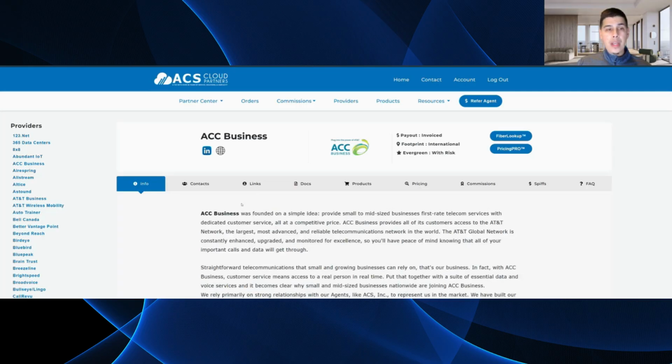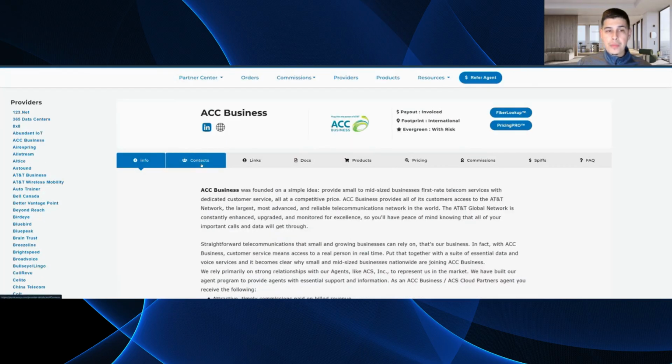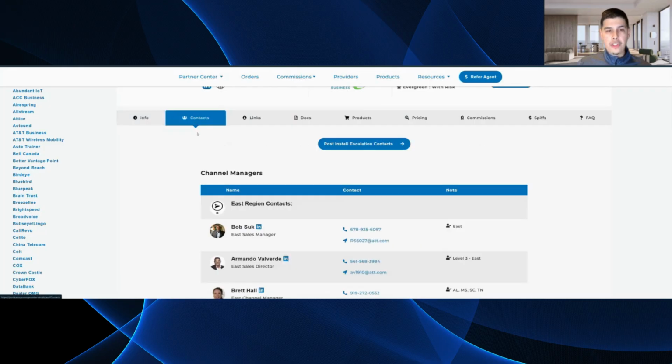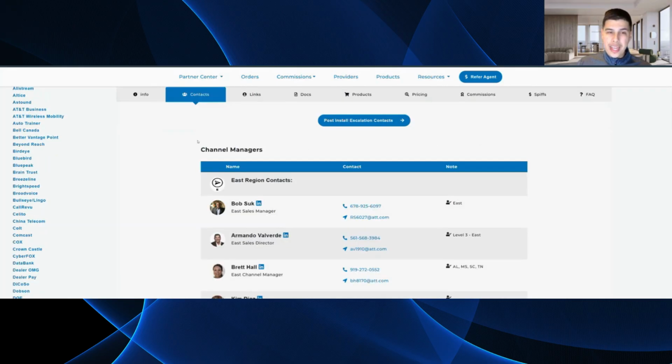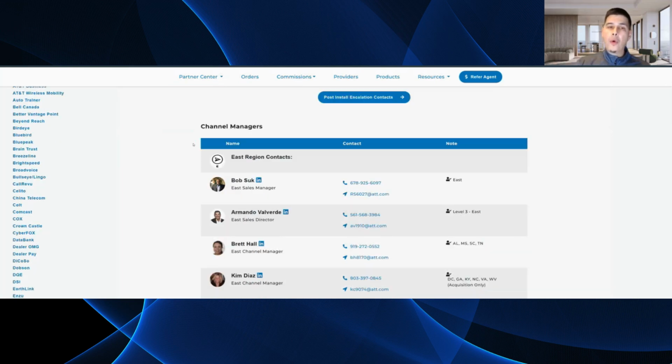it's going to take you to a page that looks very similar to this. It's going to have the provider info, right? We know all about the provider info, the description, the provider contacts. I was talking about the importance, especially for a lot of partners who are listening today, ACS has partners across the country, even internationally. So knowing which contacts are in your region, right?